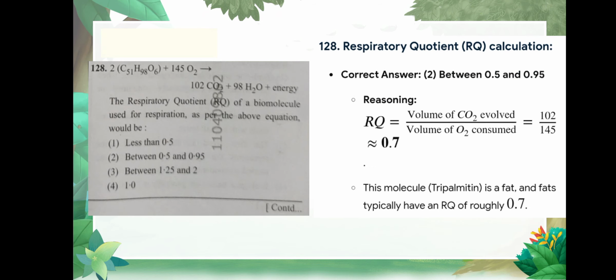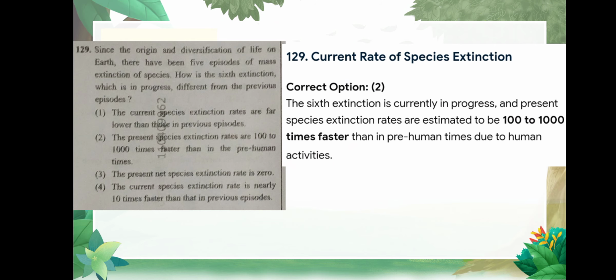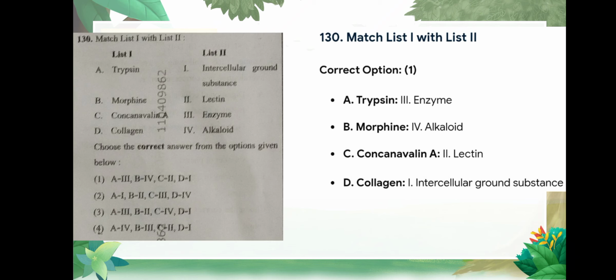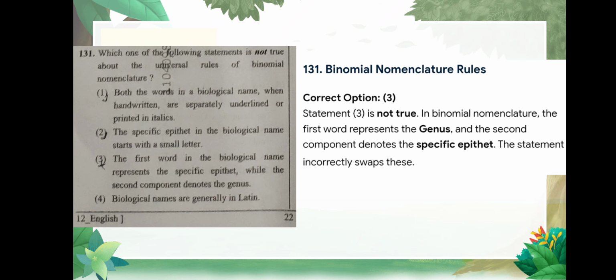DABCE. Question number 128 is respiratory quotient calculation and the correct option is option number 2. Question number 129, since the origin and diversification of life on earth there has been 5 episodes of mass extinction of species and the correct option is option number 2. Question number 130 is match the following and correct option is option number 1. Question number 131 is which of the following statement is not true about the universal rule of binomial nomenclature and option number 3 is answer.